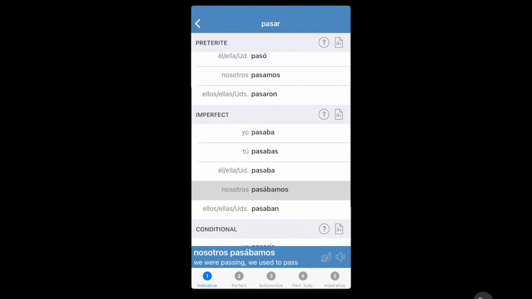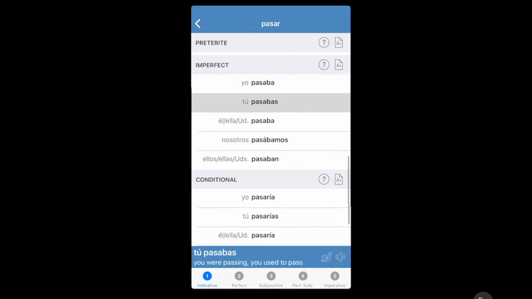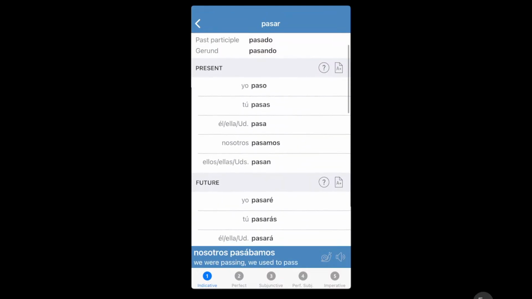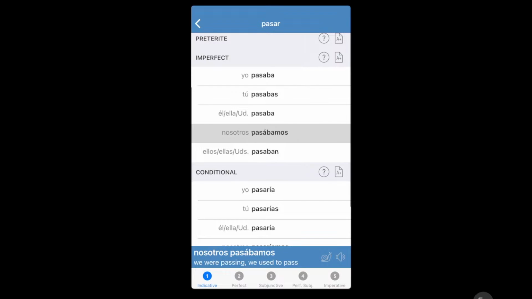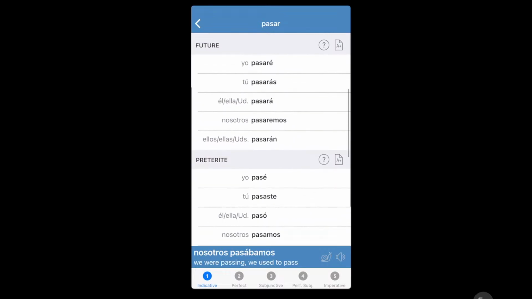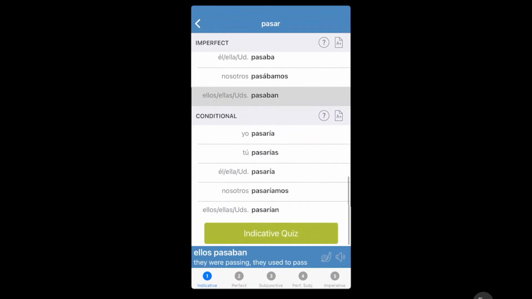Nosotros pasábamos. So we can see the structure and we can see it repeating itself. Pasaba, pasabas, pasaba, pasábamos, pasaban. And that's just ABA. So ABA, MOS, same as we're doing up here. Pasamos, pasábamos, pasan. We see right here, pasaban. So it's really repetitive.